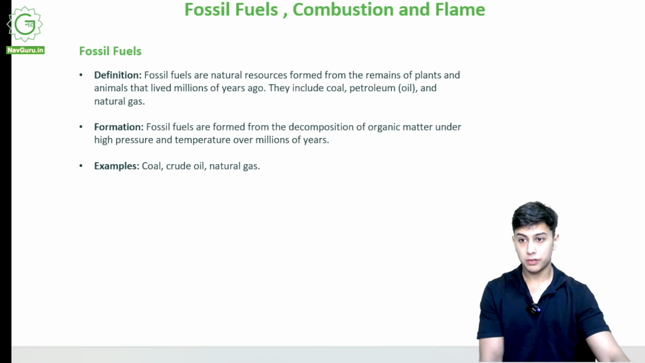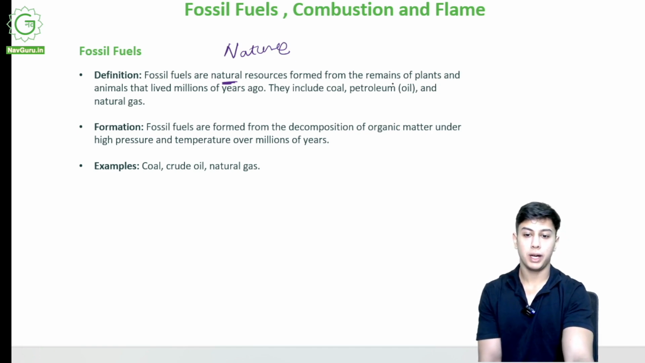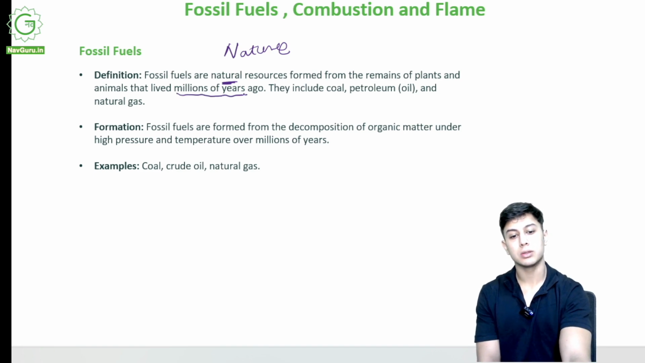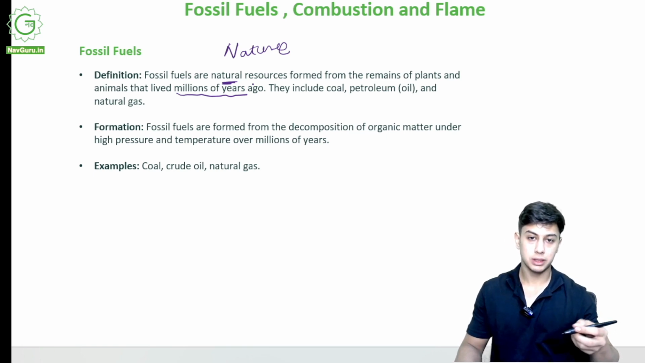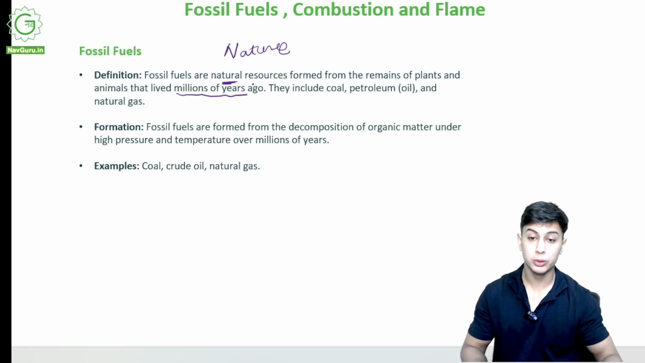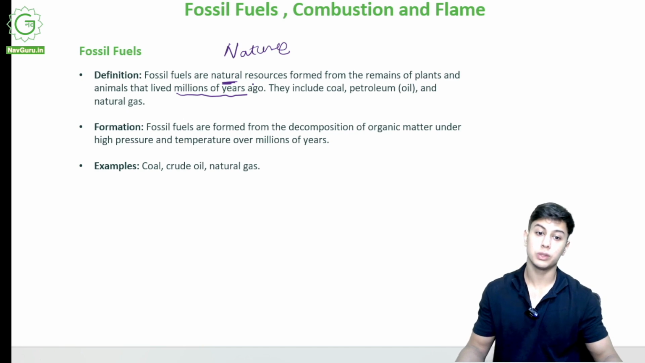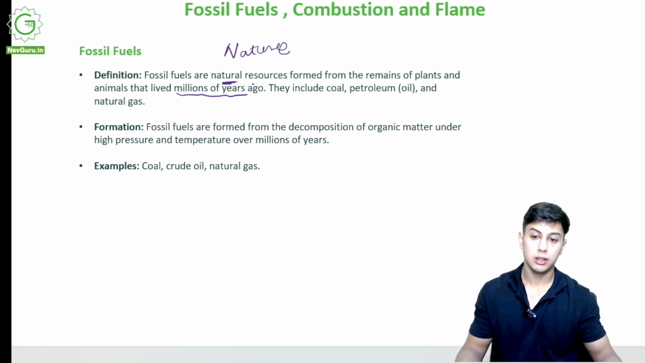What are fossil fuels? Now, fossil fuels are natural resources. First of all, they occur in nature, formed from the remains of plants and animals that lived millions of years ago. So I will repeat that. Those remains of plants and animals that went into the earth under high heat and pressure converted into these fossil fuels in the form of raw carbon, which we burn, and we get heat and we get energy. We get light. These are all fossil fuels.